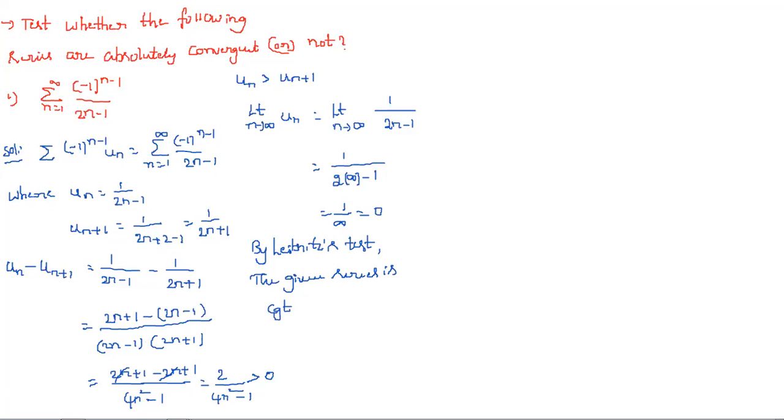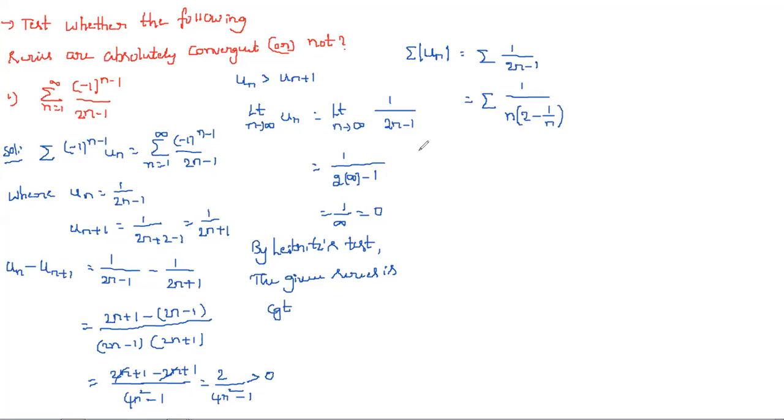Now we need to take the modulus sum. Summation modulus Un is equal to summation modulus Un, which is nothing but 1 by (2n minus 1). This is converted into a positive series. This is not in the p-test form and the geometric test is also not possible, so I am checking the comparison test. So this is 1 by n into (2 minus 1 by n).